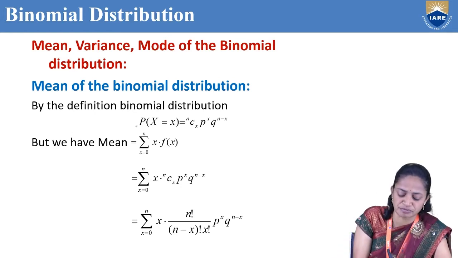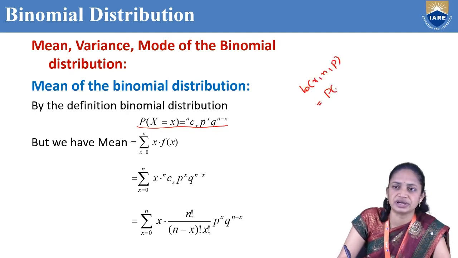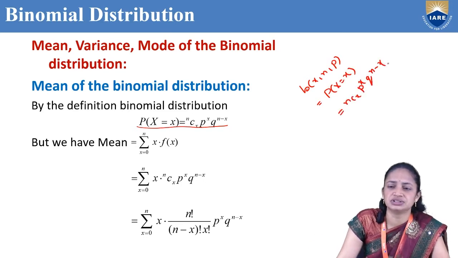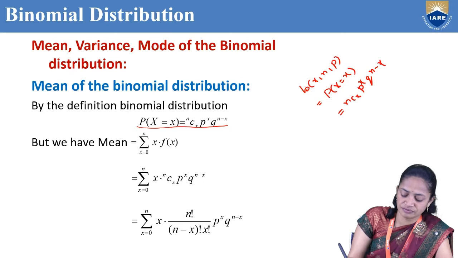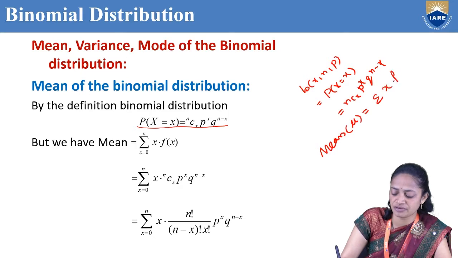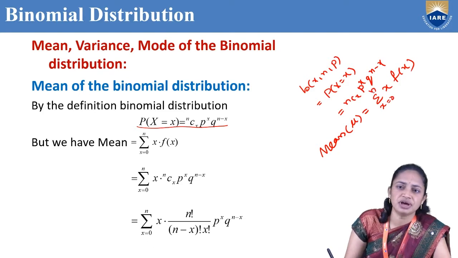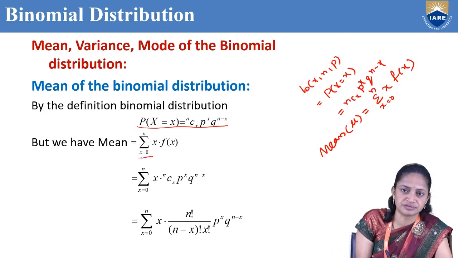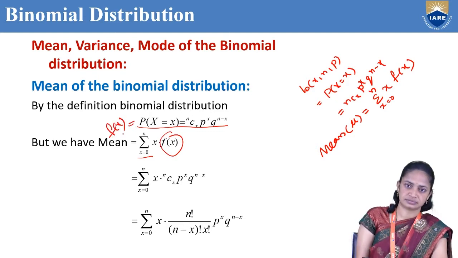According to our definition of the binomial distribution, B(x, n, p), that is nothing but P(X = x) = nCx p^x q^(n-x). Okay, so this is our formula. Now, what is the mean formula? We know that mean mu equals the summation of x into f(x), that is, summation x equal to 0 to n of x into f(x). So what is f(x)? We know that P(X = x) is nothing but f(x).